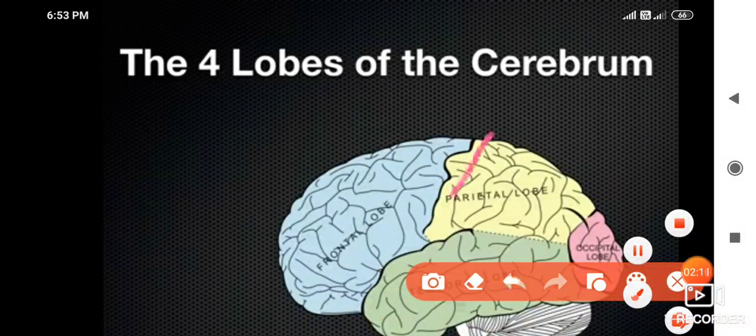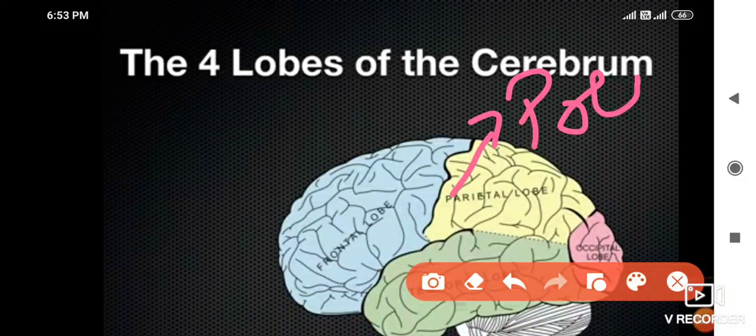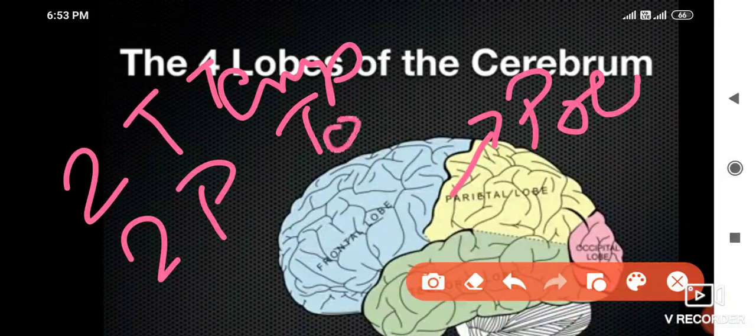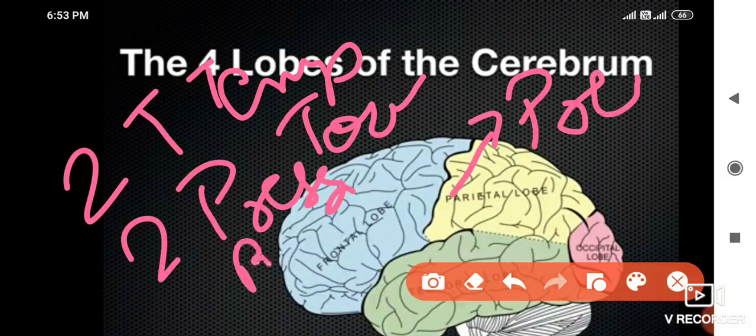P for parietal, P for perceptions. Here is perceptions. Okay. Perceptions for what? Remember 2T and 2P: temperature, touch, pressure, pain perception. Okay.